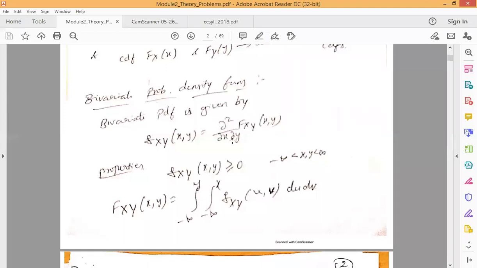And here for this, we can also list some properties. The bivariate PDF, fxy of x comma y, is always greater than or equal to 0.